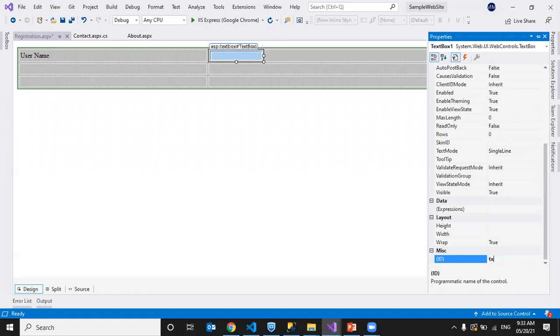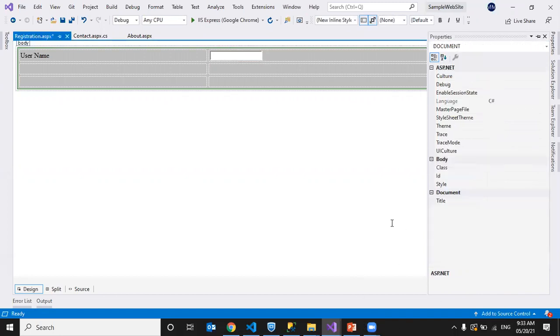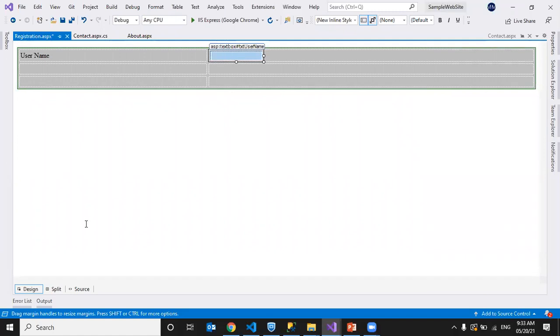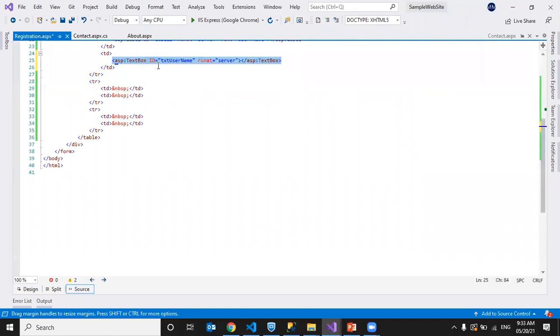Okay, as a best practice, if we use a text box, we type txt. What is the purpose of this text box? It is holding a username. So we follow this kind of naming, txtUsername. So this is the ID to identify this control. If you go to source and see here, the ID is generated. Whatever name I gave, it will update here.